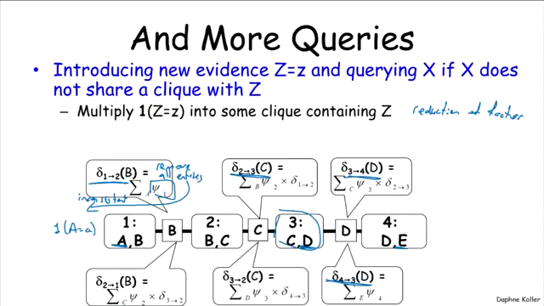Delta 4,3 doesn't change. Neither does delta 3,2. Neither does delta 2,1.